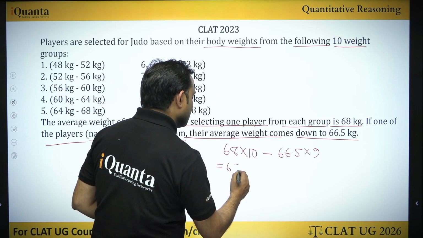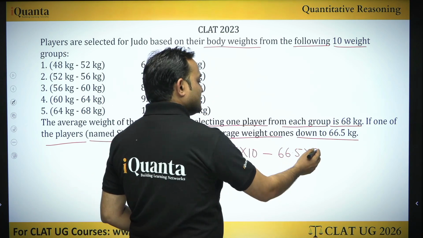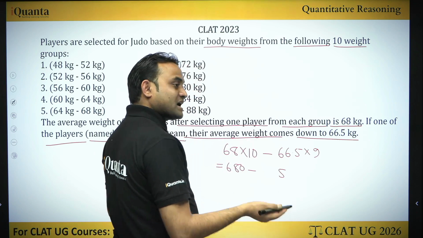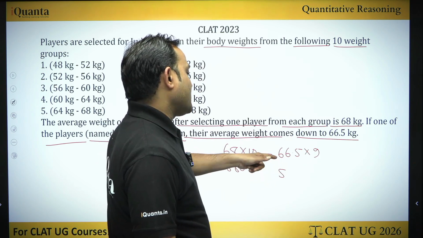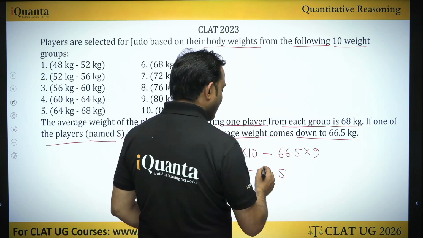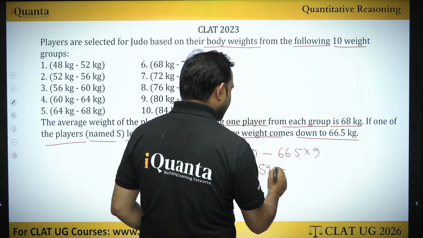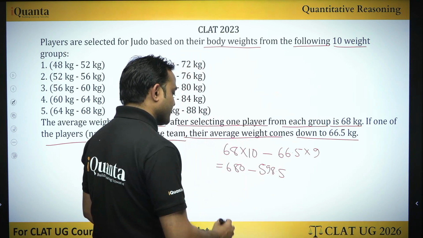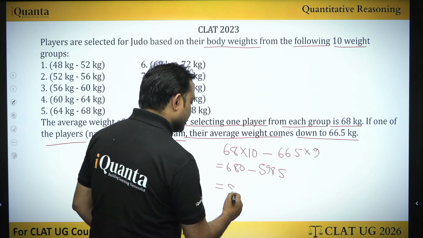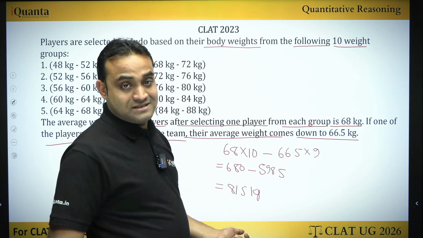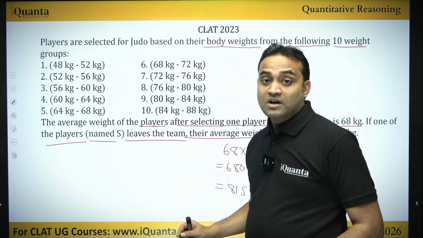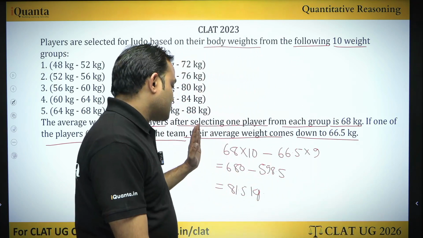So this will be equal to 680 minus 9 into 66.5, which is 598.5. So the weight that we get is 81.5 kg. This is the weight of S, the player who left the group. Now, using the proper method, it took this much time.